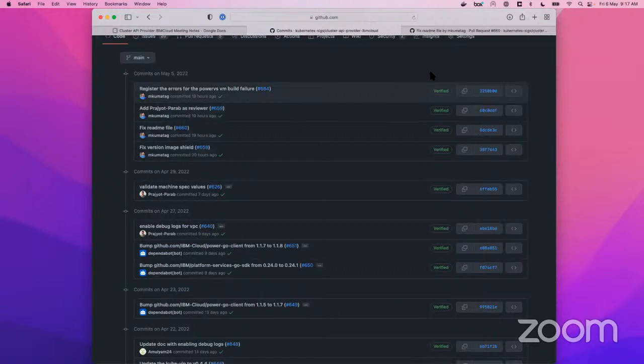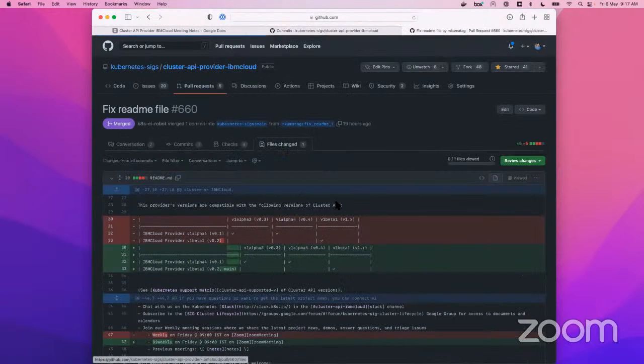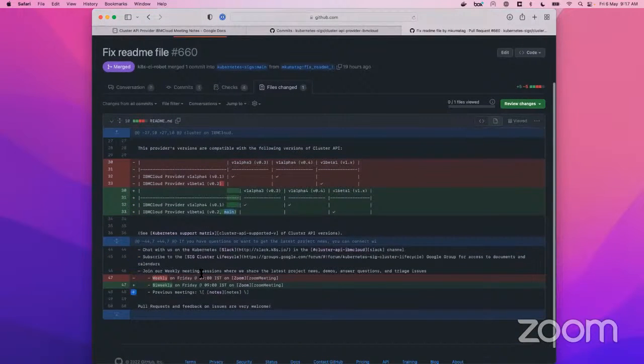I also did another README fix, updating the table. For example, this is just 0.2, and I want to add main here, because main also contains v1beta1. I also made some changes to the calendar, because we are now meeting bi-weekly, and updated the community calendar.